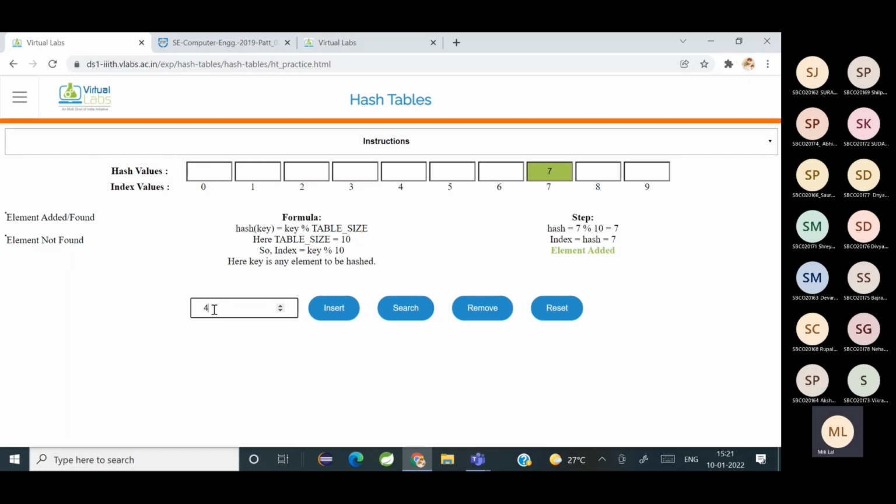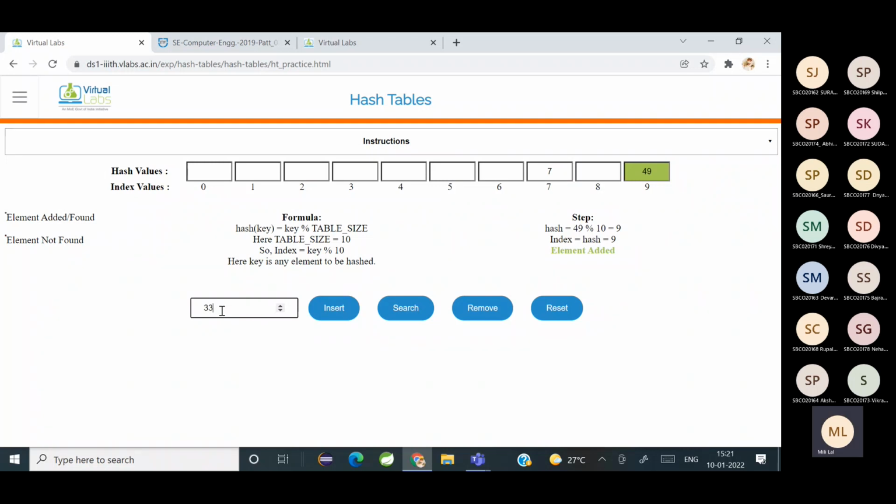49. Okay. Now tell me, where will 49 be placed? Index 9. Let's check it out. Yes, 49 is placed. Tell me another number. 33.